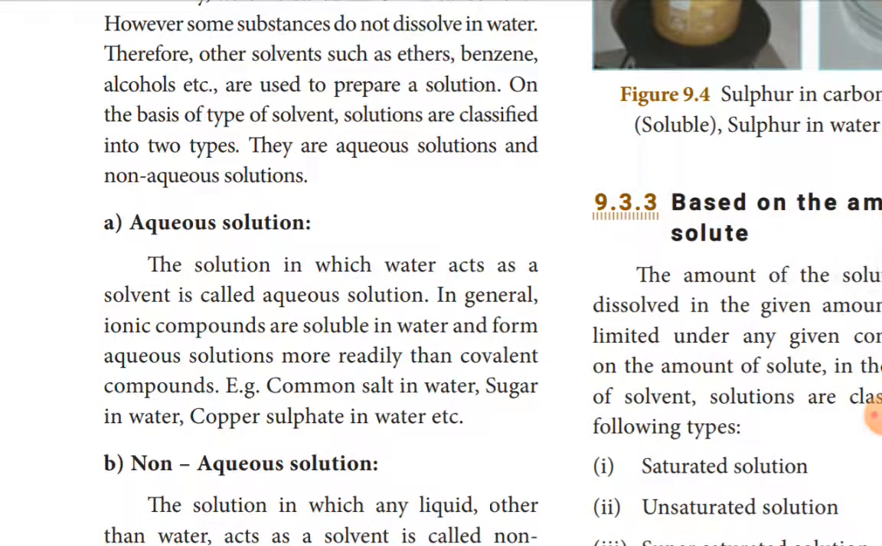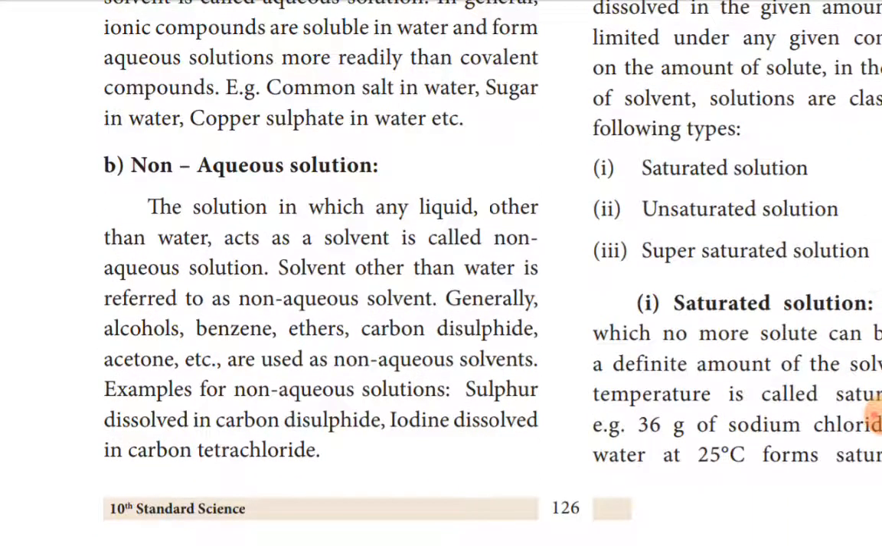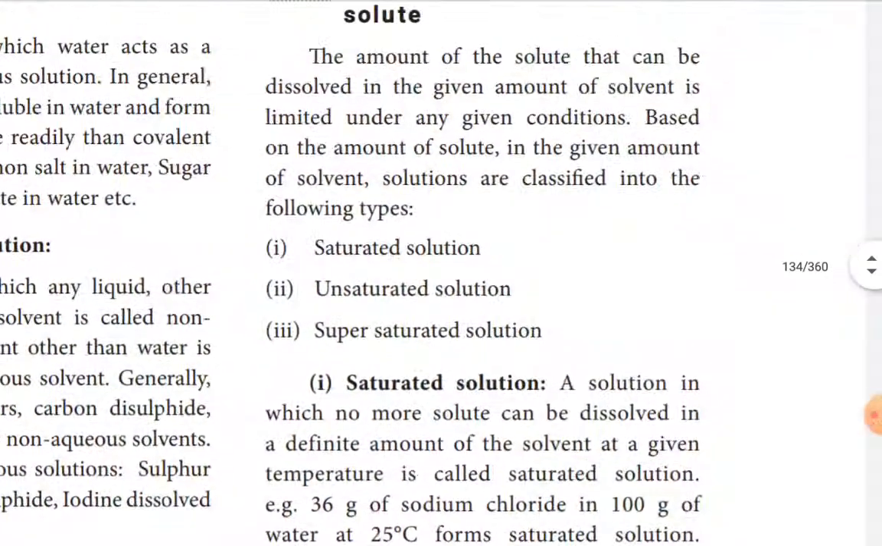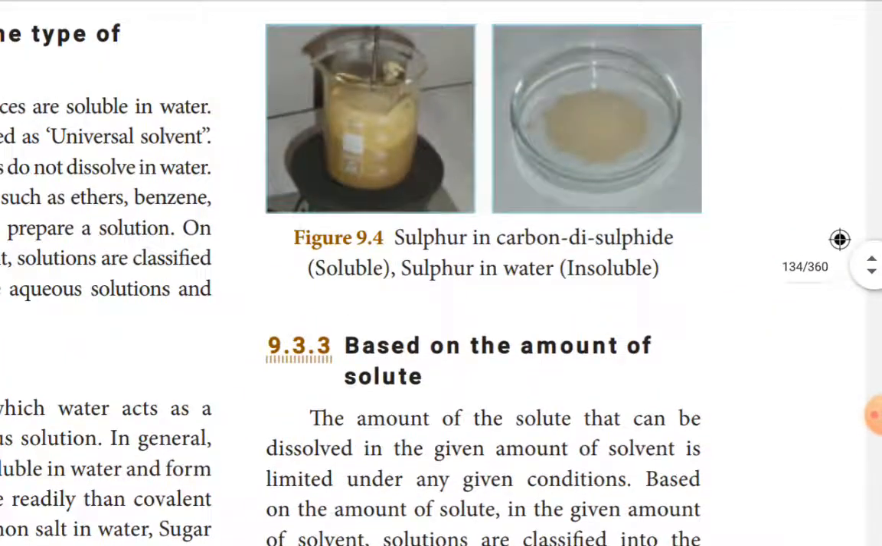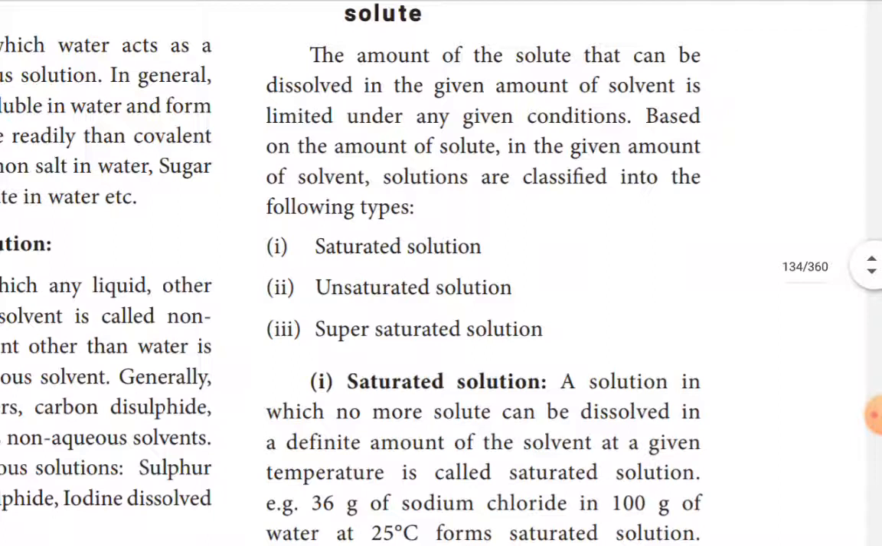Aqueous solution: water acts as the solvent, for example common salt in water. Any liquid other than water acting as solvent is called a non-aqueous solution. Example, sulfur in carbon disulfide. Then next, based on the amount of solute, we classify the solution into three types: saturated solution, unsaturated solution, supersaturated solution.